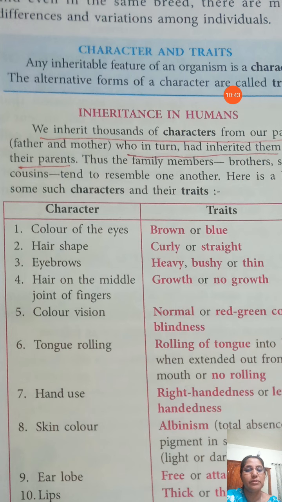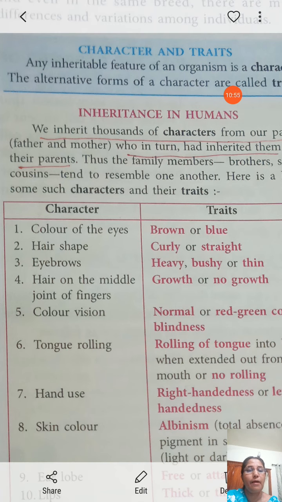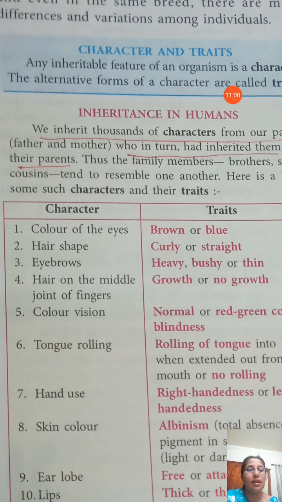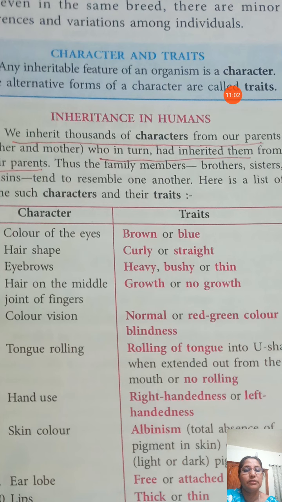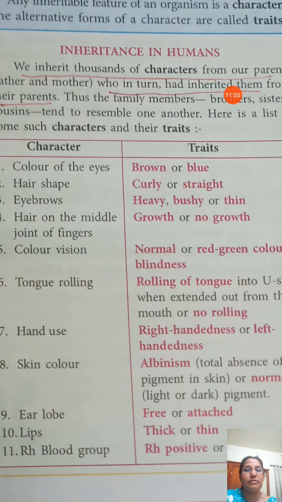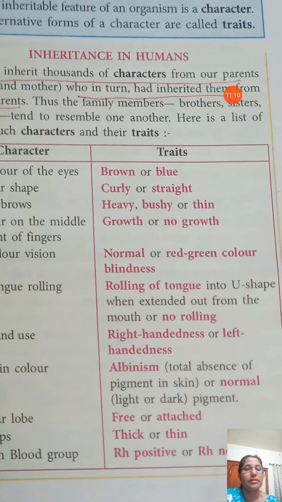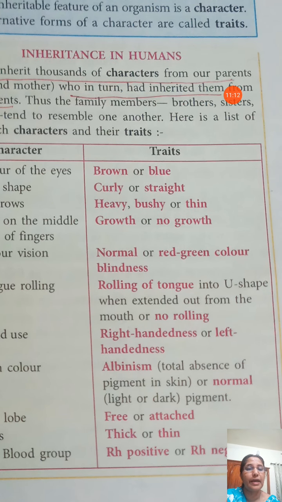Then hair shape. All have hair on their head, but some have curly hair or some have straight hair. Eyebrows: some of us have heavy or bushy eyebrows, some have thin eyebrows. Color vision: some have normal vision, some are color blind. They cannot identify the difference between red and green color.